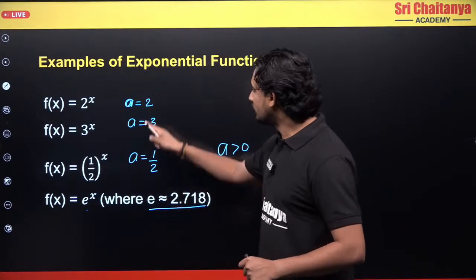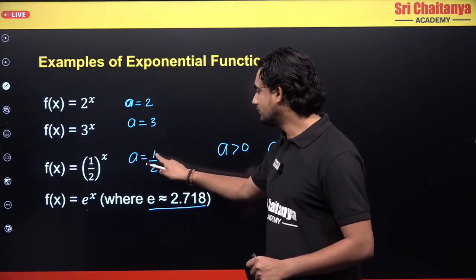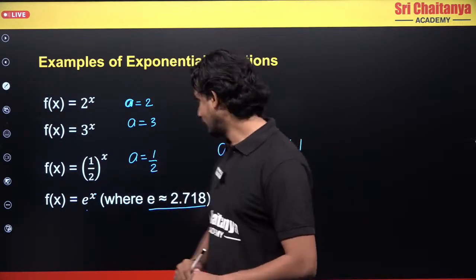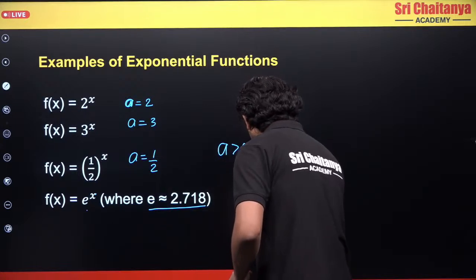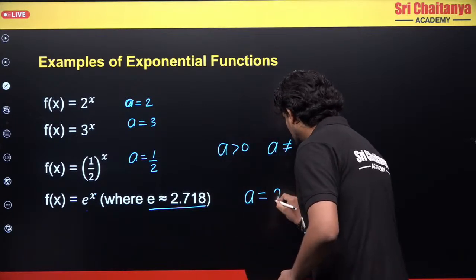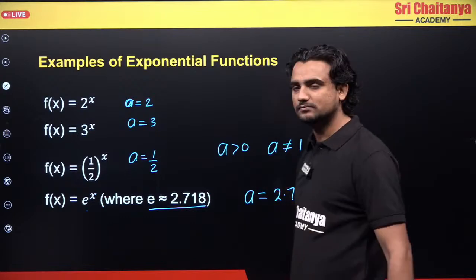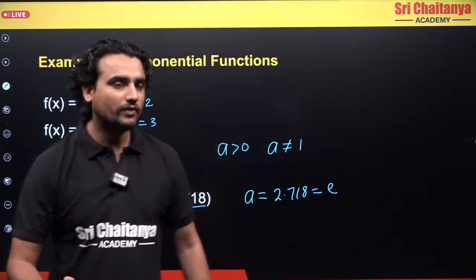Like 2 is a number, 3 is a number, 1 by 2 is a number, e is also a number. So what is the value of a here? I can say that the value of a is equal to 2.718, or in other words I can say this is e. There is nothing to be afraid of.